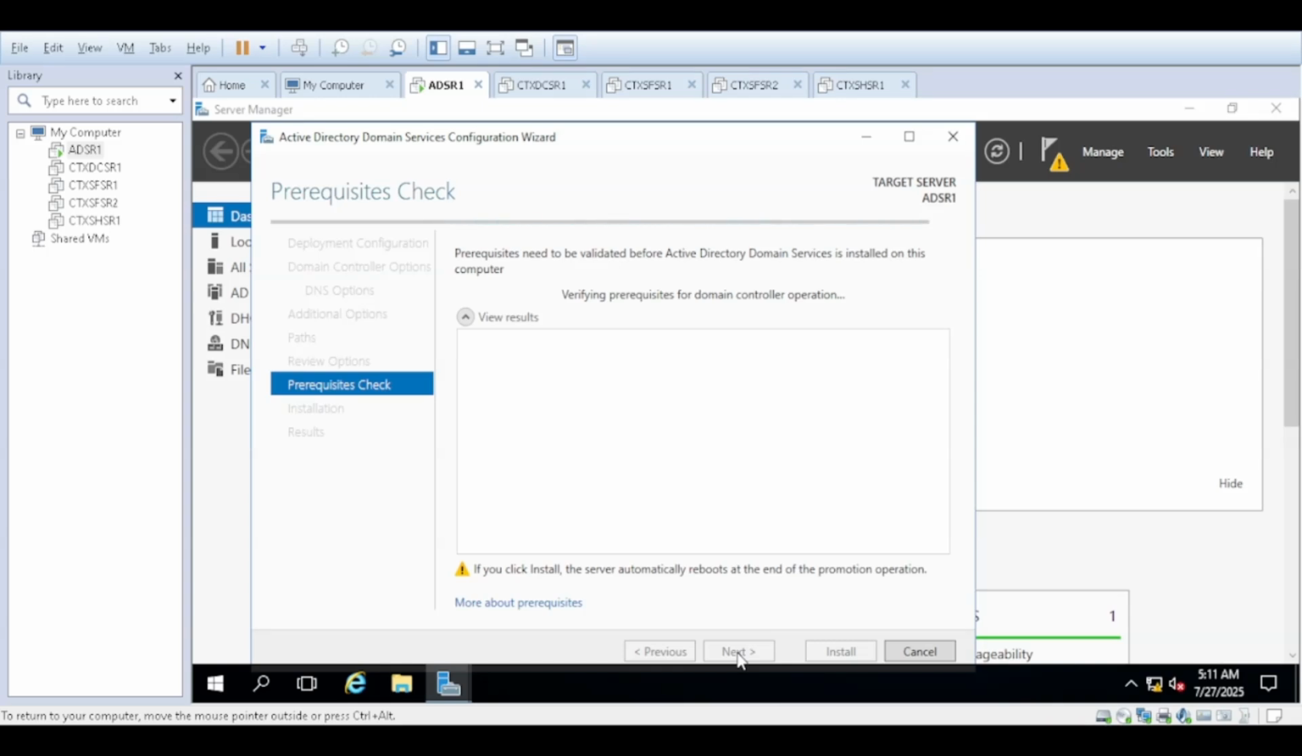So it will check if there are any prerequisites needed. Sometimes we need to install .NET. If it is needed, it will give that information here, and then we need to install that.